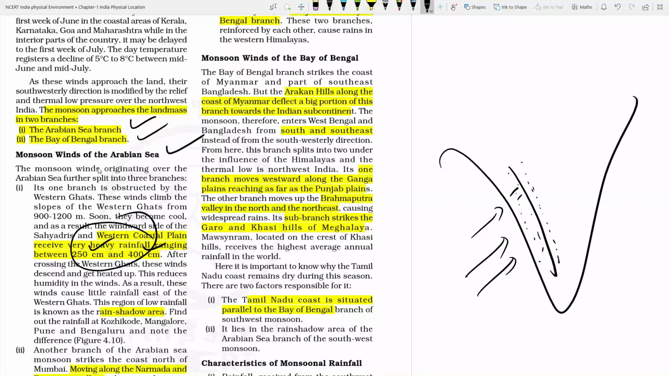The leeward side of the mountain has very little rainfall, like Kozhikode and Mangalore, where the rainfall is a bit low. Okay? Sorry. In Mangalore, the rainfall will be too high, and in Bangalore the rainfall will be a bit low, because Bangalore comes under the leeward side and Mangalore comes under the windward side of the mountain.